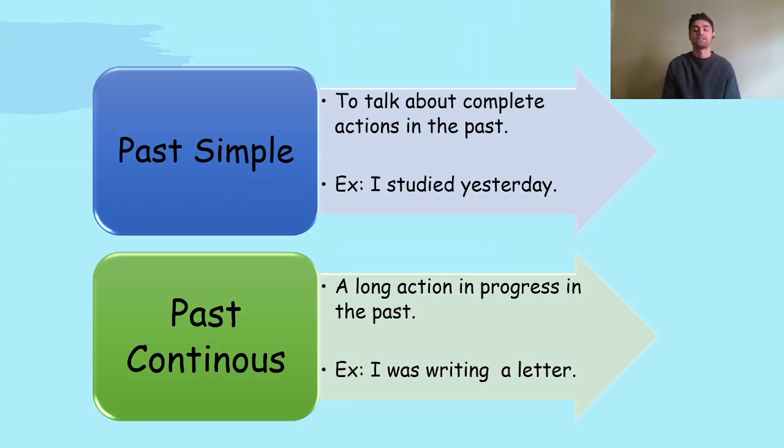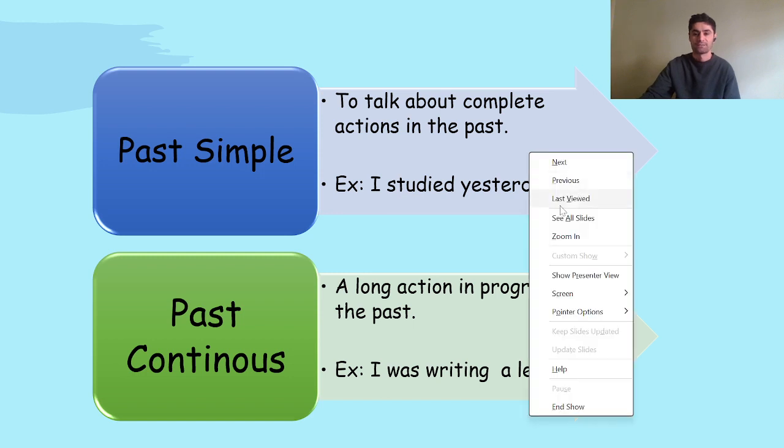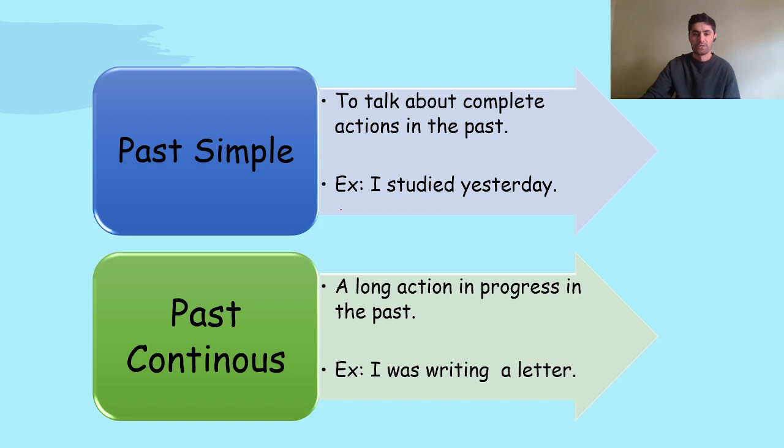So, as we learned before, we use past simple to talk about complete actions in the past. For example, look at these examples. I studied yesterday, which means this action was completed. It was finished yesterday, right? And the next tense is past continuous.